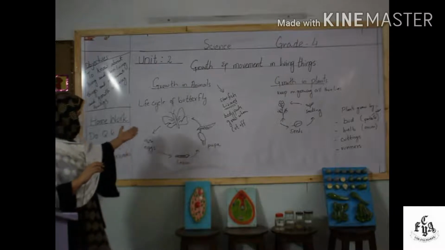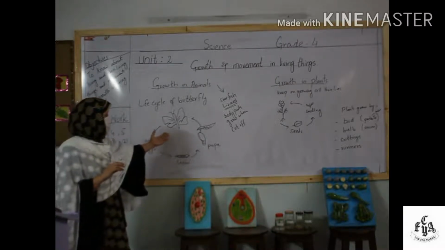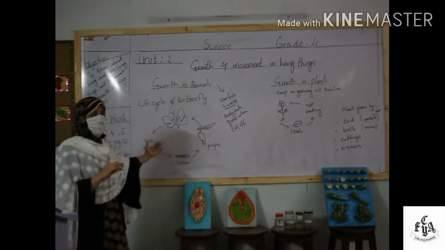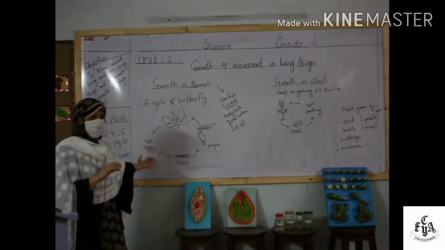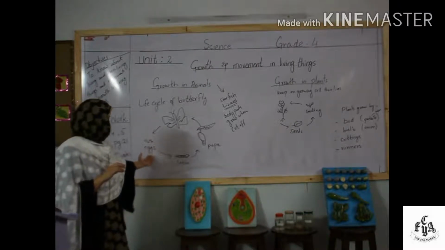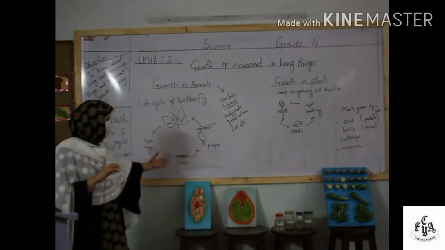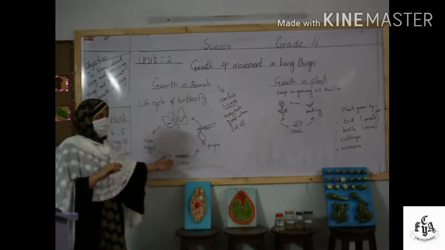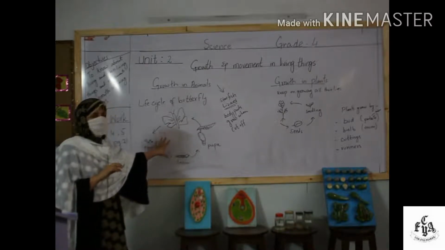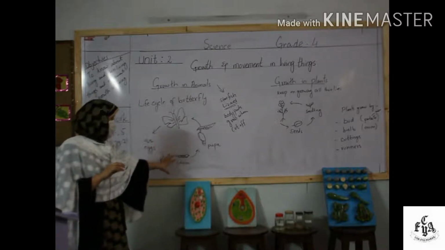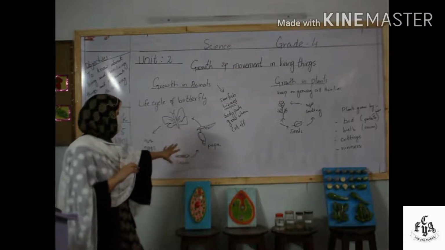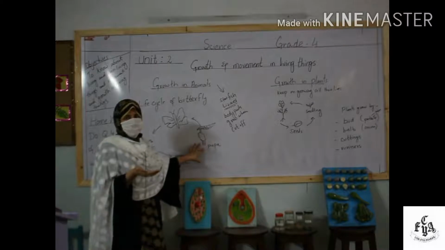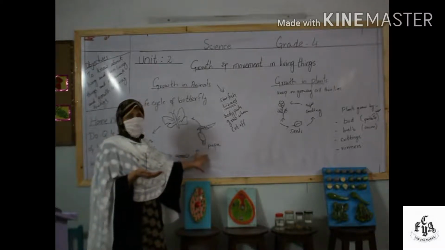Look at the life cycle of a butterfly. A butterfly first lays some eggs. An adult butterfly lays some eggs on the plant's leaves or somewhere else. So these eggs are then hatched, and a larva comes out of it. That larva's shape and size is not similar to that of the adult butterfly. It grows in size a little bit, its body shape changes, and it enters another stage of its life cycle, which we call the pupa.